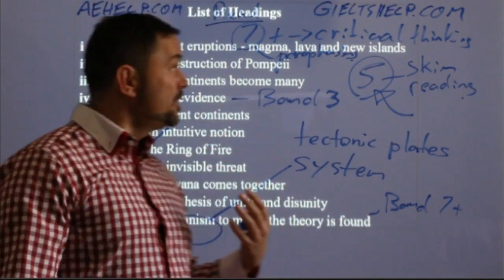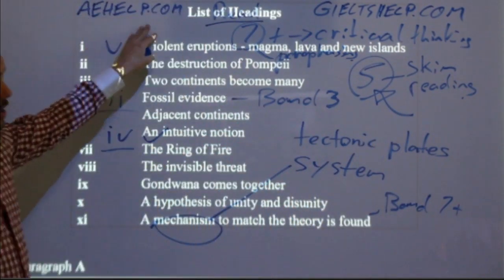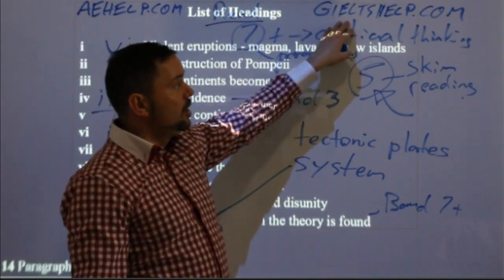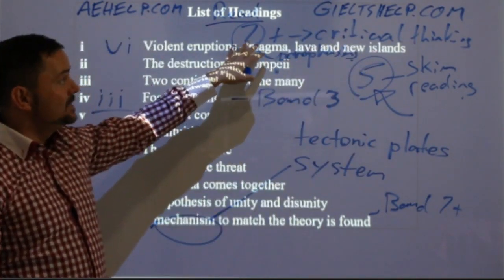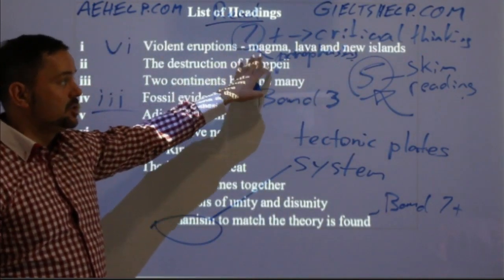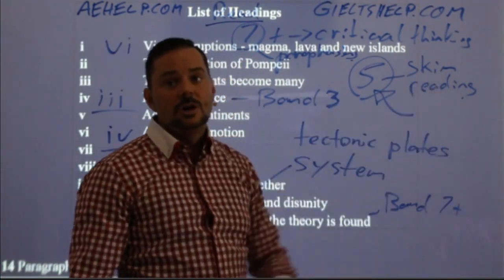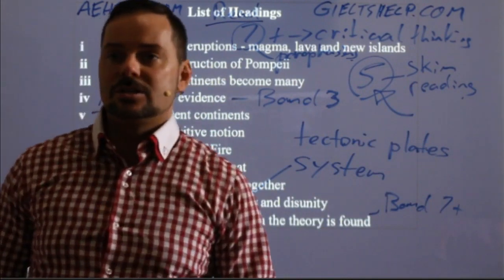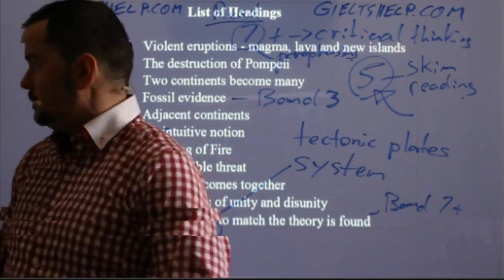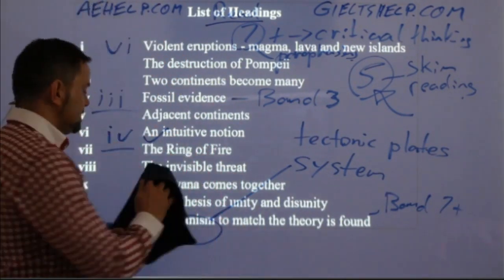For our courses on our websites, ahelp.com and glshelp.com, we're focusing on band 6, 7 and higher strategies. So that's why we really advise students not to focus on these kinds of strategies. Okay? All right. Let's keep going.